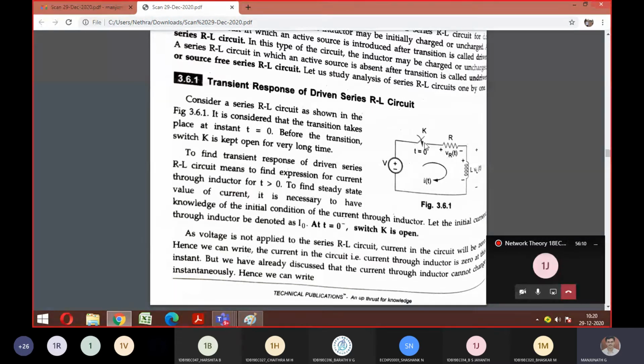Can anyone tell me the mesh analysis equation here? V minus R i(t), we'll stick with the earlier equation, minus R i(t), then minus L, what do you write for the inductor?